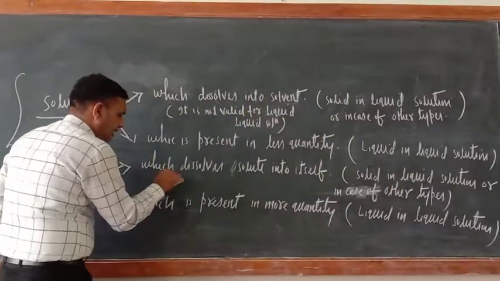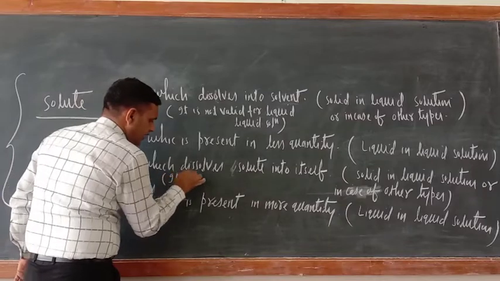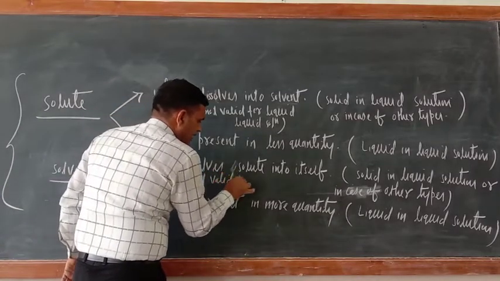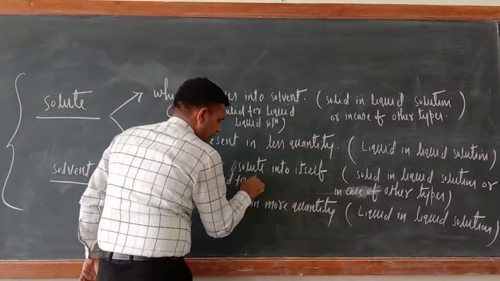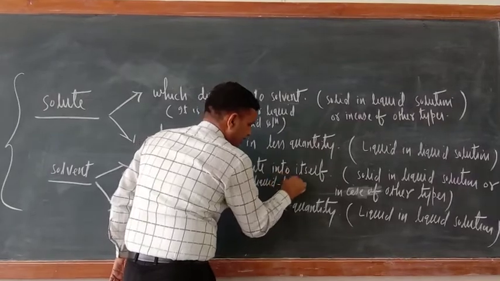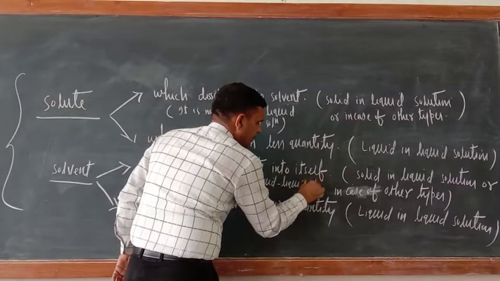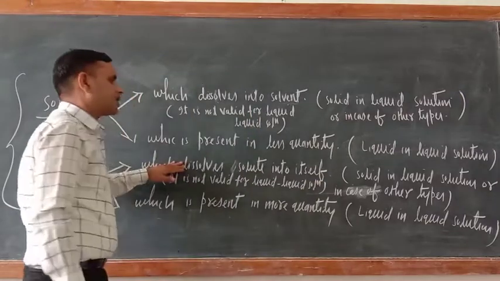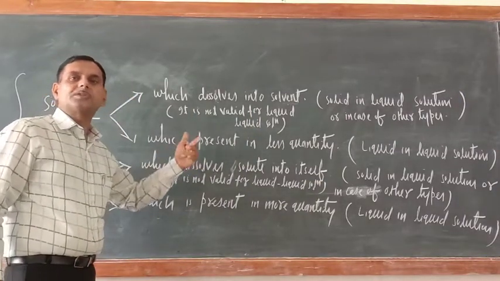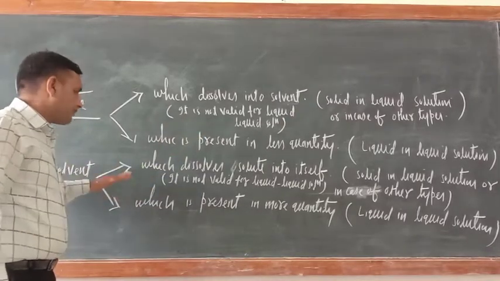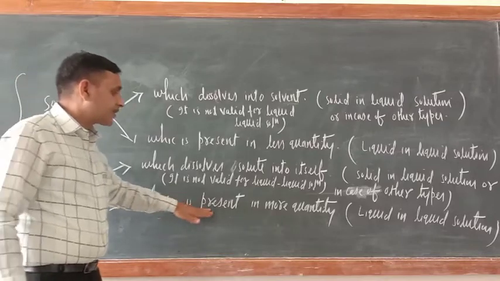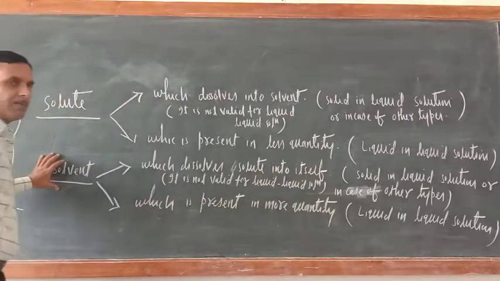Again, it is not valid for liquid solution. So this definition is not at all valid for liquid and liquid solution, when both solute and solvent are liquid. Then which definition is valid for liquid solution? Which is present in more quantity, that is solvent.